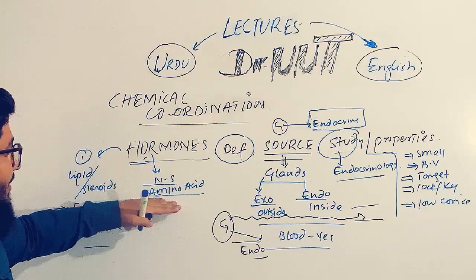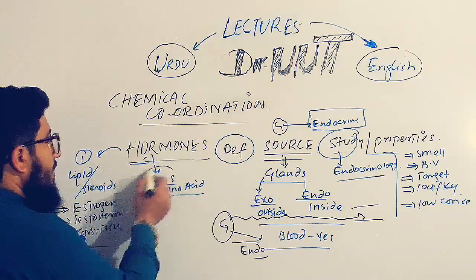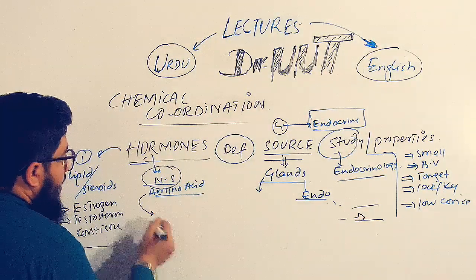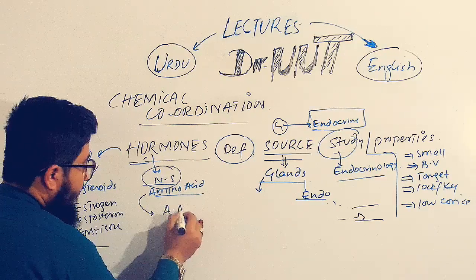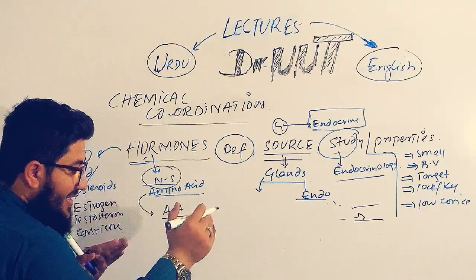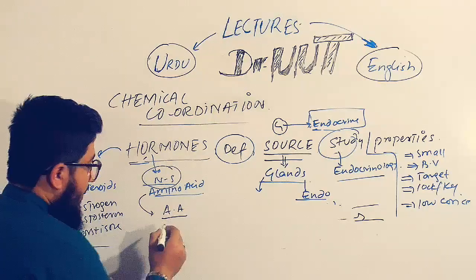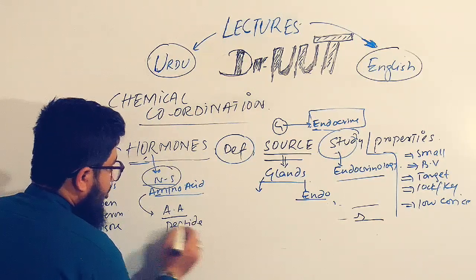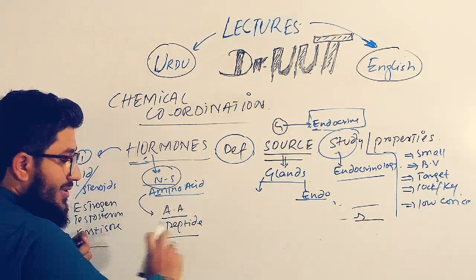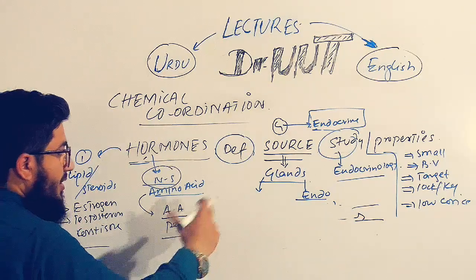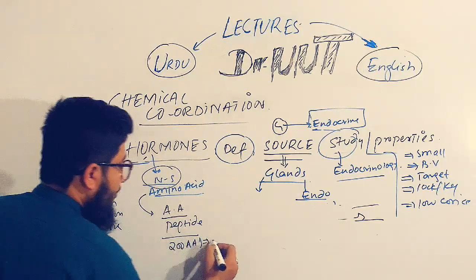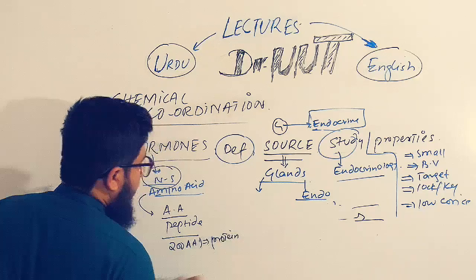And we have another type that is non-steroidal. What are the types of non-steroidal hormones? As they are amino acid made, there are modified amino acids made from a single amino acid. When amino acids increase in number and reach three or more, we call that a peptide. So we have amino acid based hormones and peptide based hormones. When the amino acid chain increases to 200 or more amino acids combined together, they form a protein hormone.